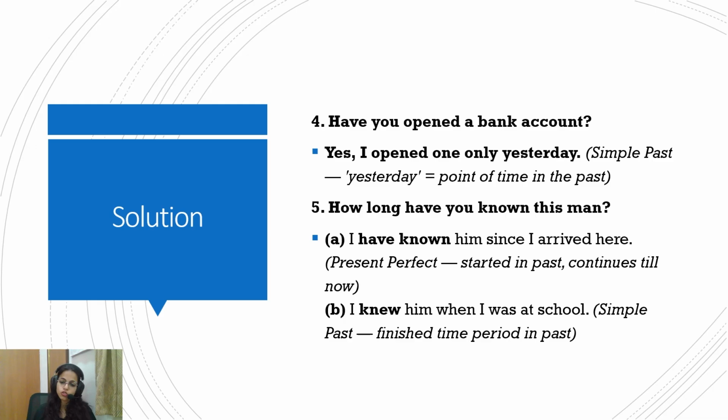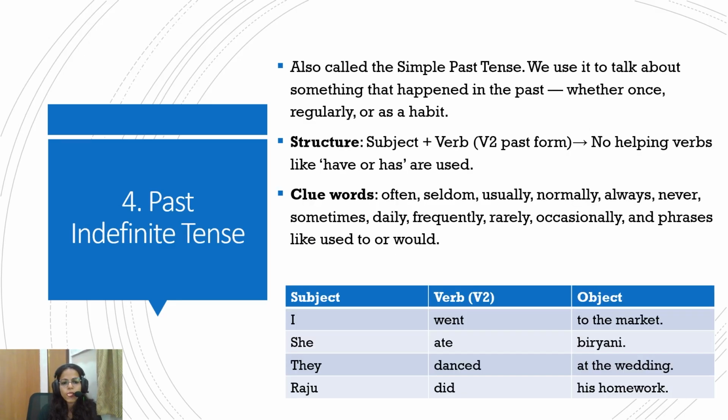I knew him when I was at school. So, the action is done in the past itself. Like when I was in school, I'm not in school anymore. So, the action is finished in the past, so simple past. There is no connection with the present. So, I knew him when I was at school. Now, past indefinite. So we're done with the three present tenses.